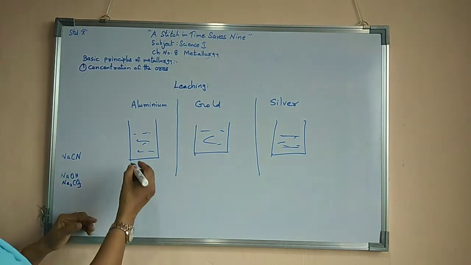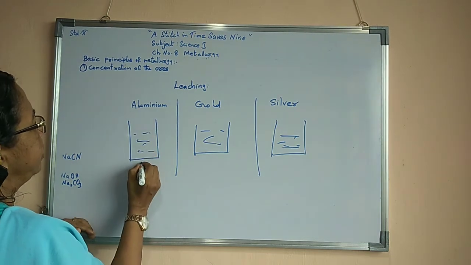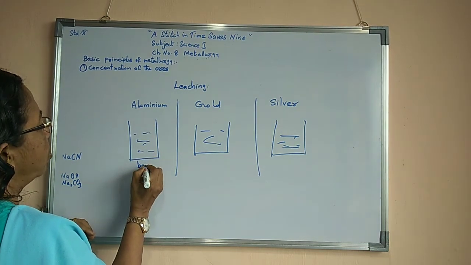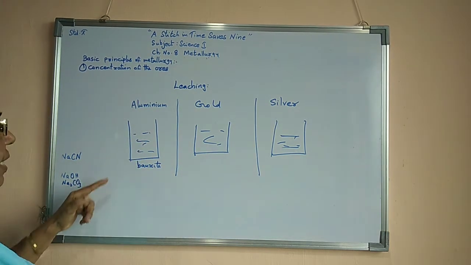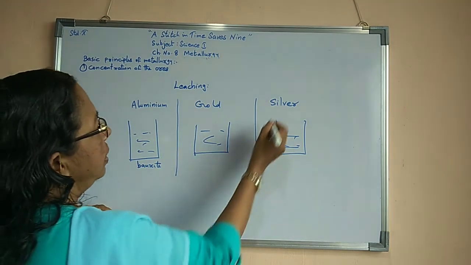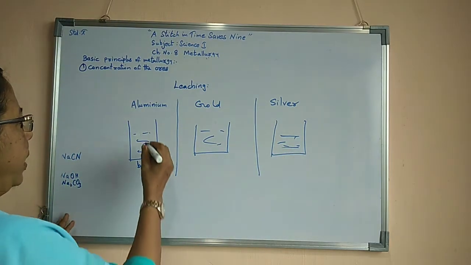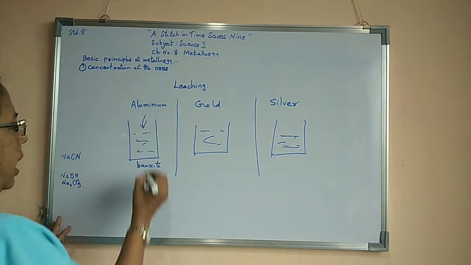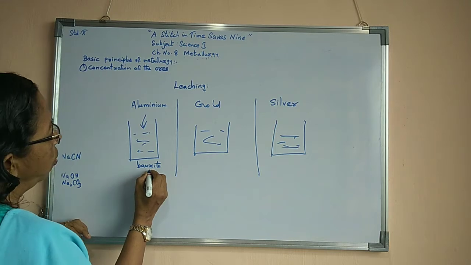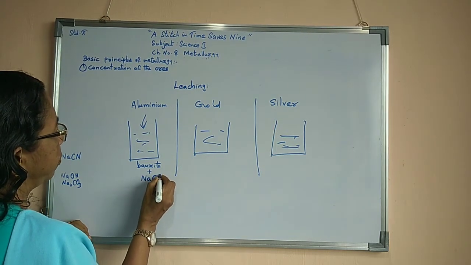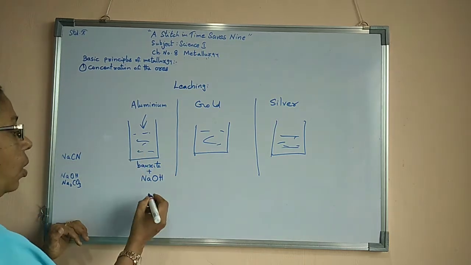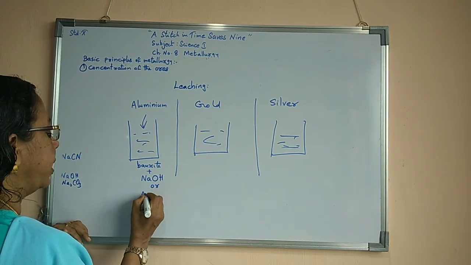For aluminium, the ore is bauxite ore, which we take inside. Here gold ore, here silver ore. In the aluminium container, along with the bauxite ore, we add a solution of sodium hydroxide, or we can use sodium carbonate.